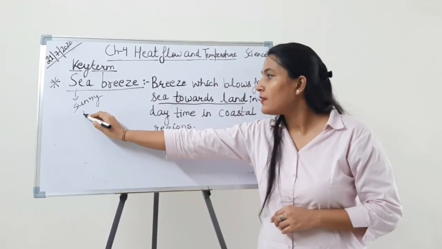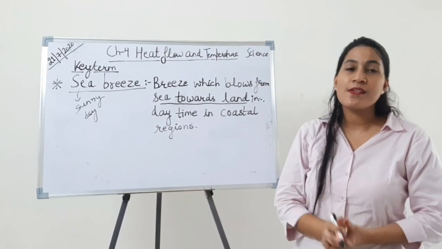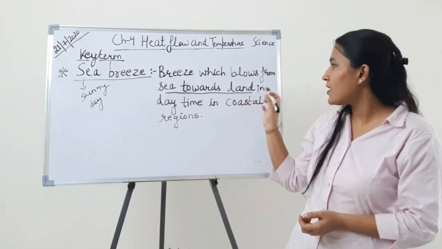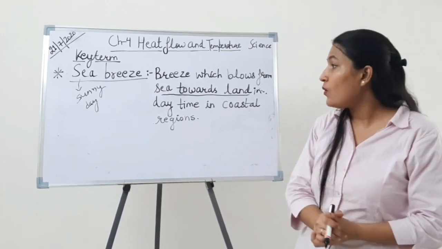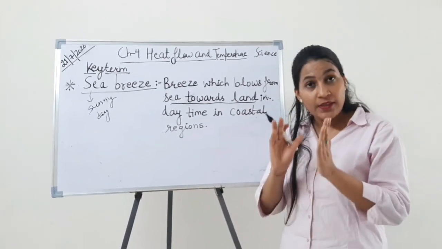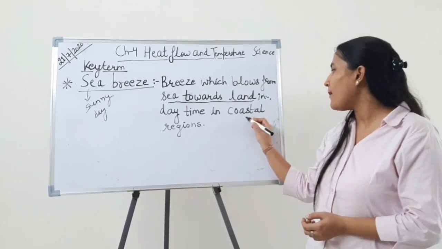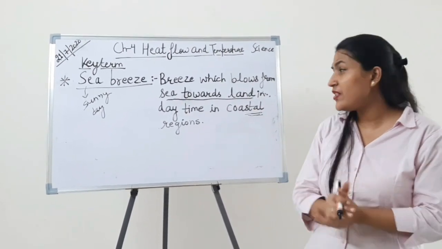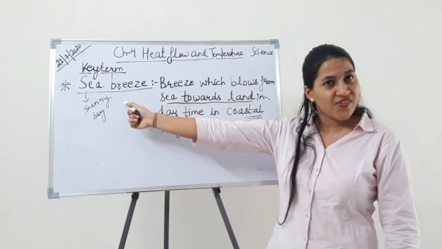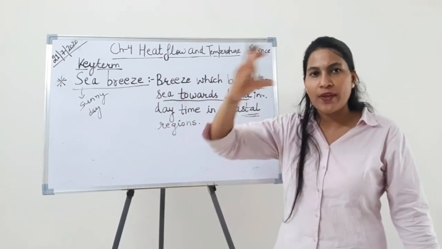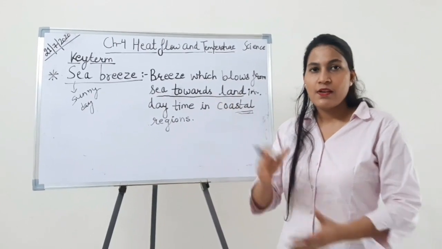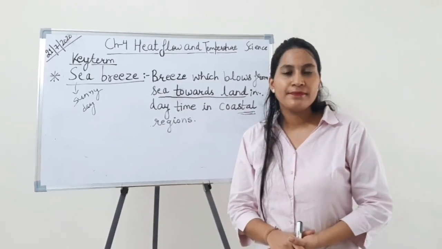a sunny day. It means it needs sun. That's why it is written that it just takes place during daytime. So, the breeze which blows from sea towards land during daytime in coastal regions. When I say coastal regions, I mean regions that have a large amount of water. In coastal regions, you are going to observe sea breeze because here the breeze is flowing from sea towards land. We will learn more details with flow charts and all.